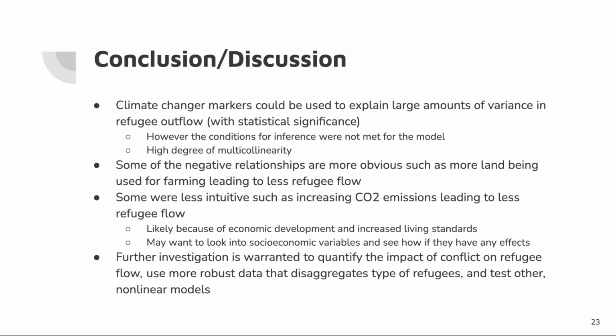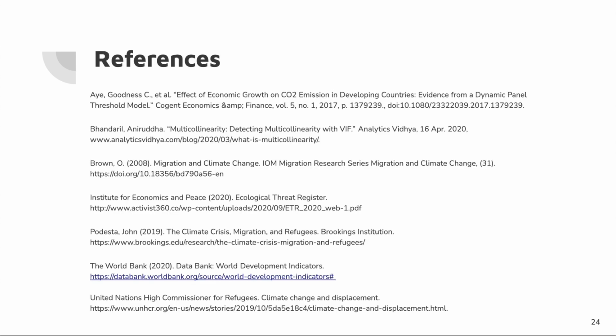On that point, we may want to look into socioeconomic factors and how those influence refugee flow. Moreover, it would also be wise to quantify the impact of conflict and other factors on refugee flow and use more robust data that disaggregates types of refugees and tests other nonlinear models. Moreover, the independence of refugee flow might also be harmed by the fact that some people decide collectively to leave a country, which would need to be addressed as well in future discussions and investigation. And that is the end of the project.